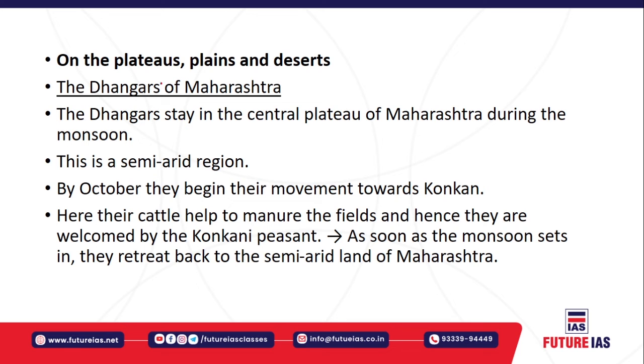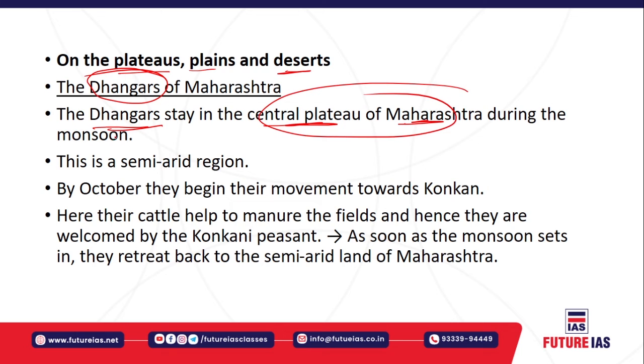Okay, if you come to the plateaus, plains and the deserts, you will find the Dhangars, which are found in Maharashtra. The Dhangars are basically found in the central plateau of Maharashtra during the monsoon. And as you know, this central plateau of Maharashtra is basically a semi-arid region. Then by October, when winter has somewhat started, they begin their movement towards Konkan, which is a coastal area.